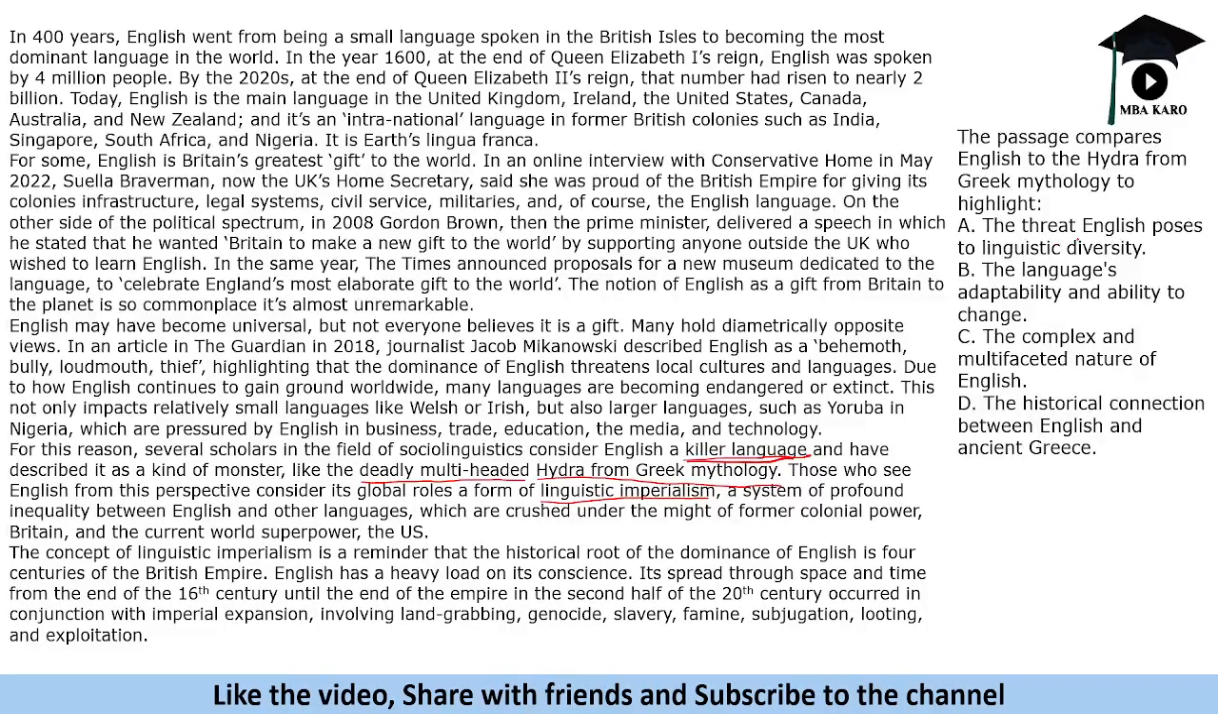The threat English poses to linguistic diversity, the language's adaptability, so it is not talking about adaptability, complex and multifaceted, no. The historical connection between English and Greece, there is no historical connection. It is basically the threat English poses to linguistic diversity. Killer language means it is going to suppress other languages. So that is the answer to this question.